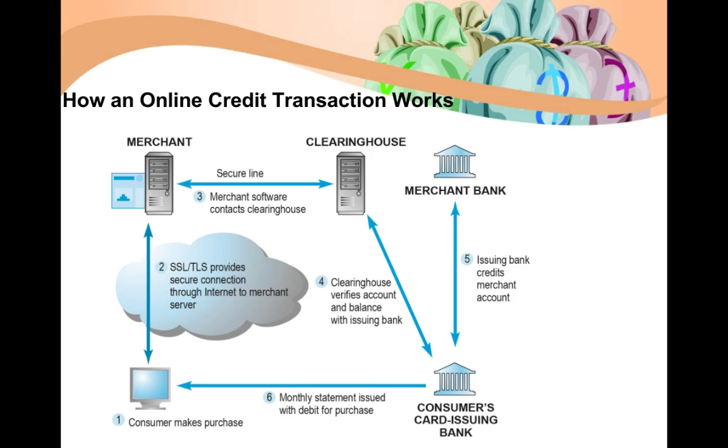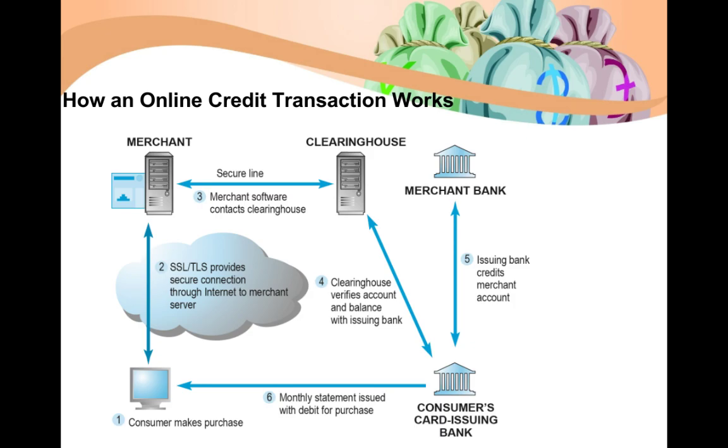So this is a typical diagrammatic representation of how an online credit card transaction works. At the first point we have the consumer who is making the purchase. Once the consumer is going to make a purchase, we have a Secure Sockets Layer connection, done at the transaction layer. The Secure Sockets Layer provides a secure connection through the internet to the merchant's server, because in order to make orders, the consumer has to connect to the merchant's server to get the list of products from which he can choose.